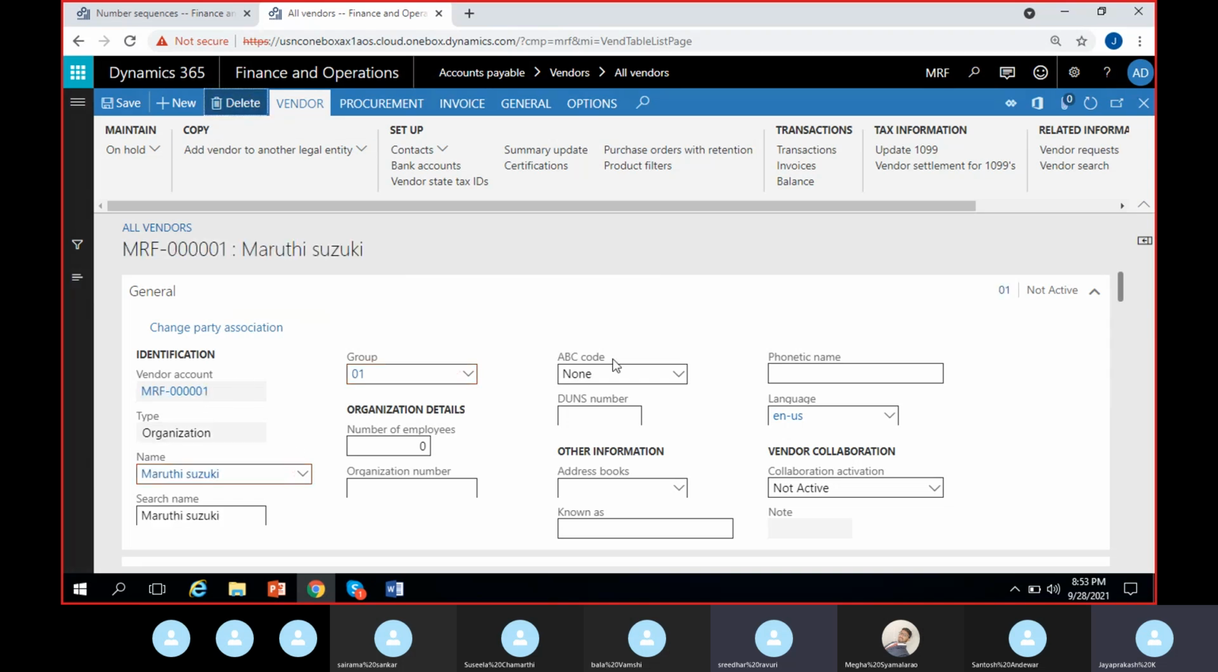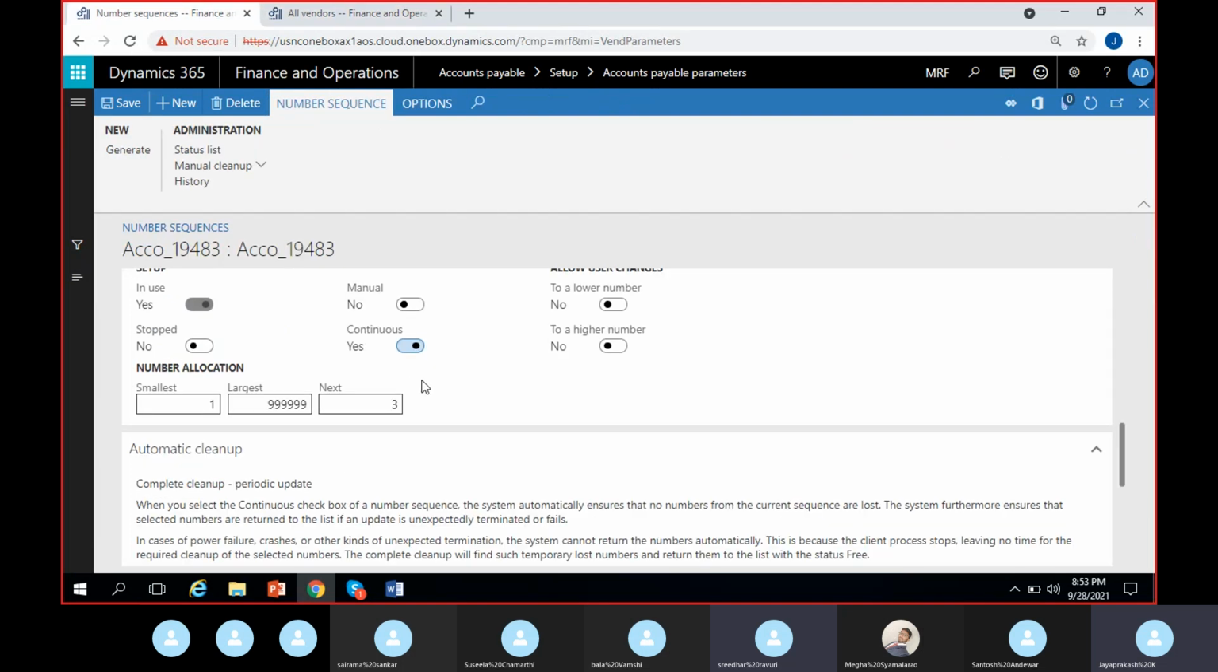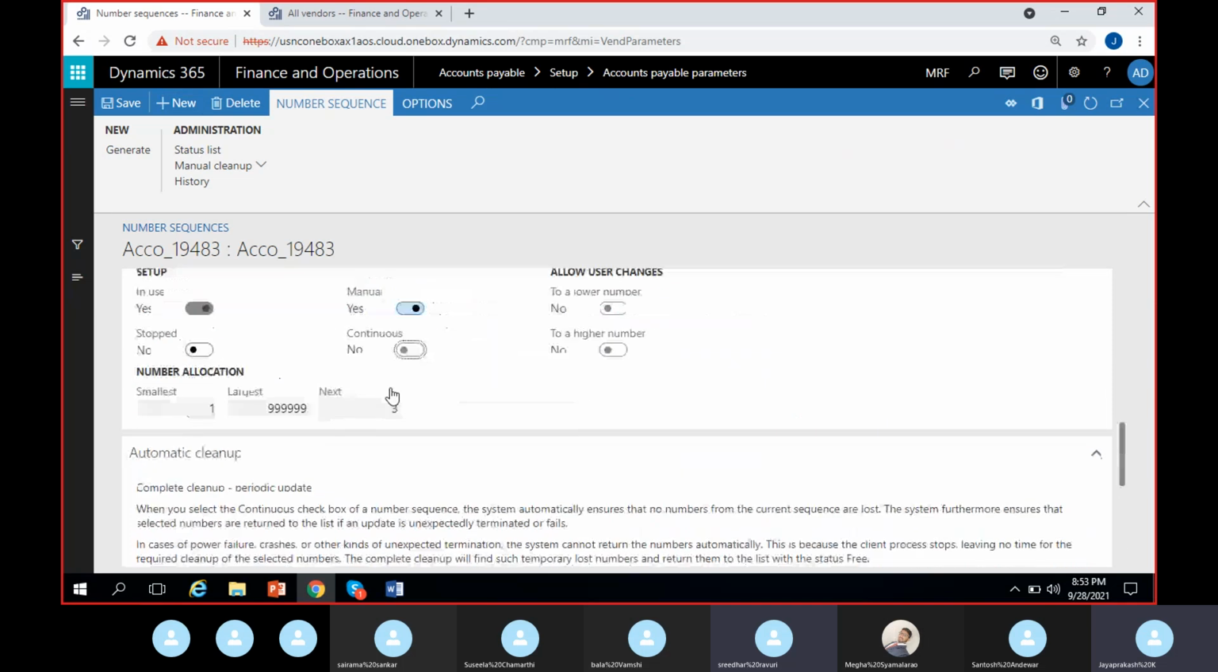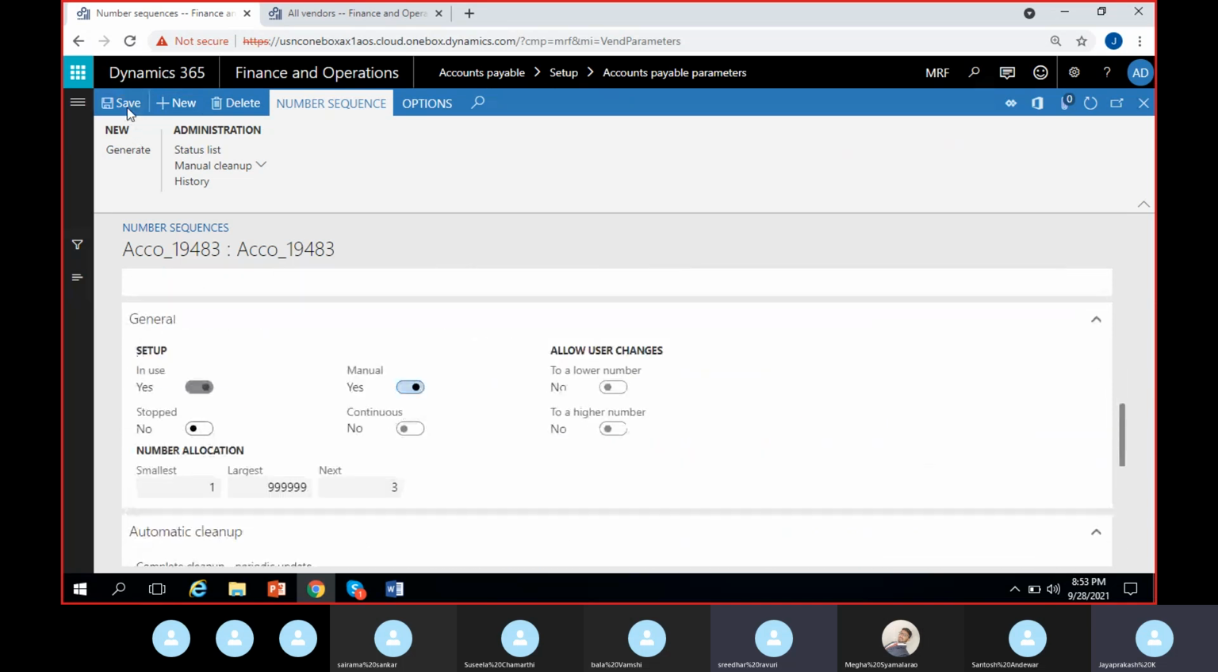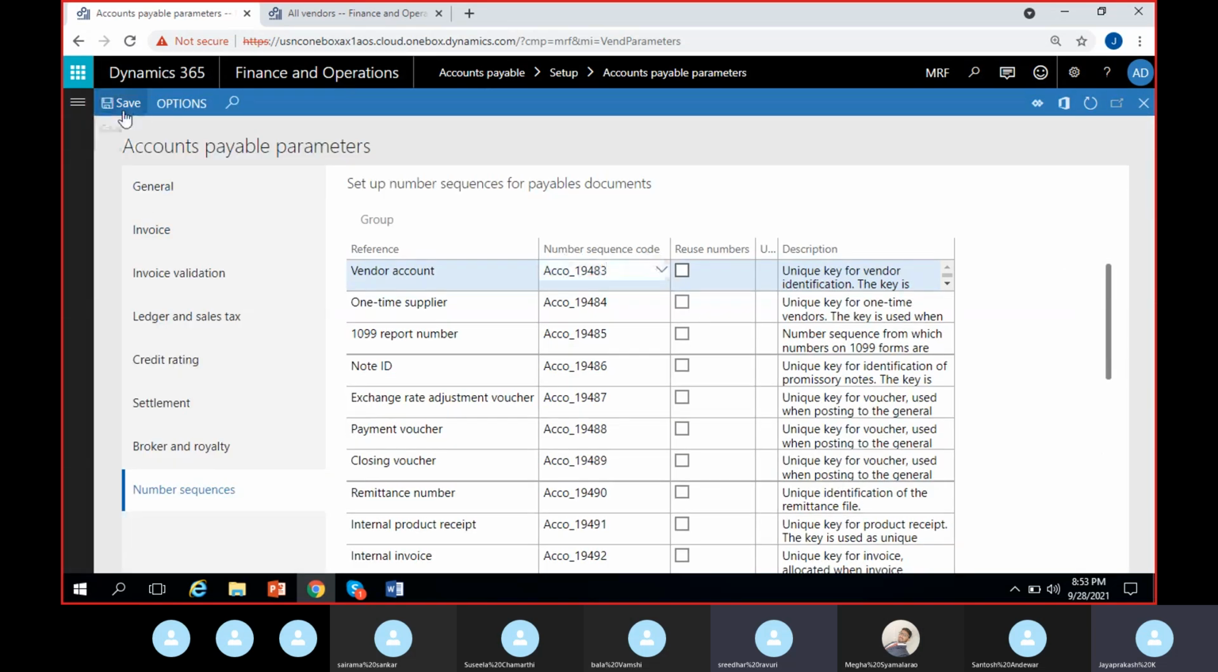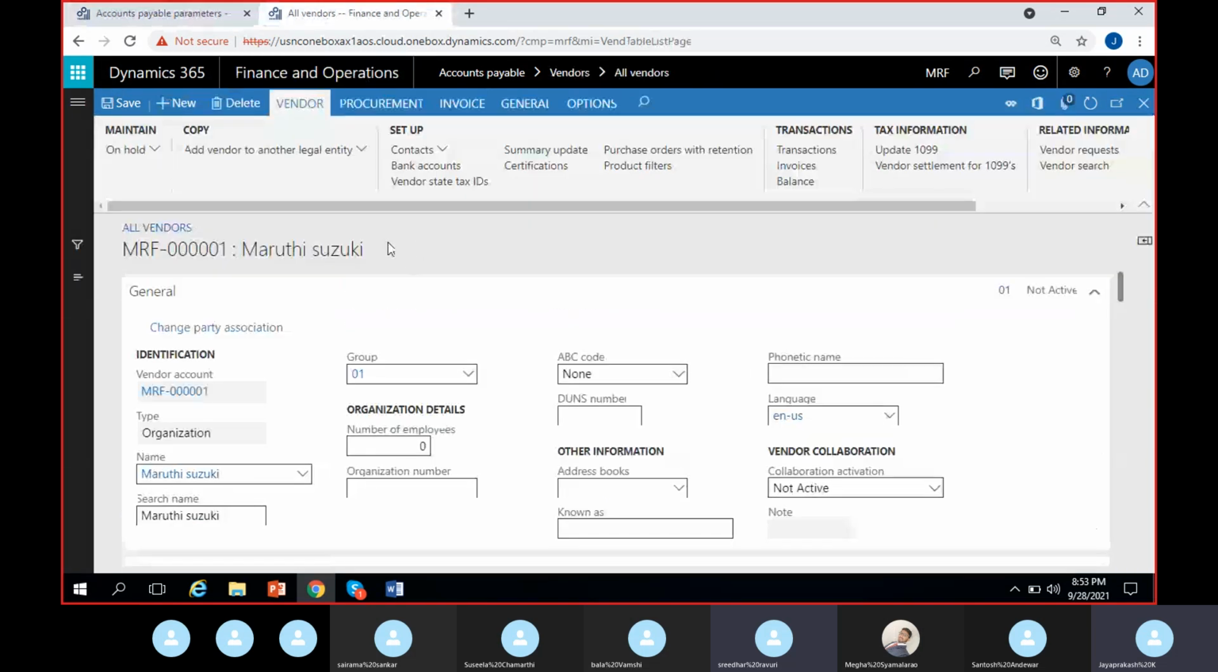Suppose I delete this, I'll delete 002. I'll once again create it. Don't worry, now I have only one vendor, Maruti Suzuki. Here I am giving it as manual rather than continuous. Once I give manual, continuous will get disabled. Only manual. So I'm saving it here. If I save it here and go back and save it here, and go and create the vendor now, I'll refresh here. It's here also.